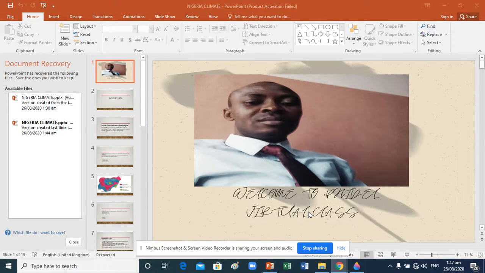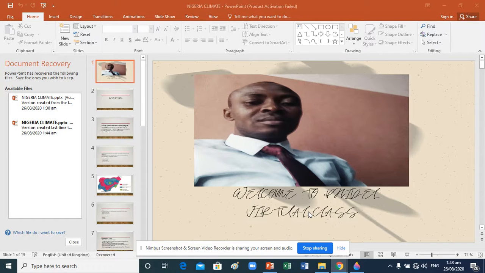Then, apart from that, if you look at the other aspect, that is the country to the west. Nigeria is bounded to the west by Benin Republic, to the north by Niger Republic, to the south by the Atlantic Ocean, to the southeast by the Republic of Cameroon, and to the northeast by Chad Republic.